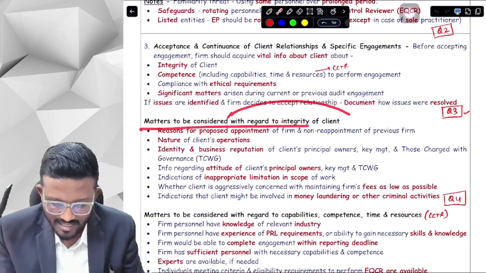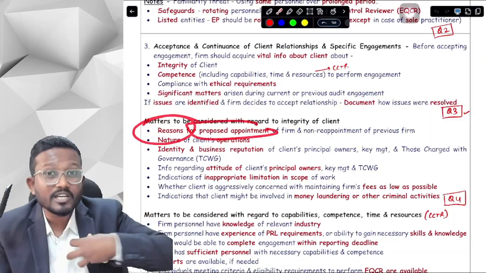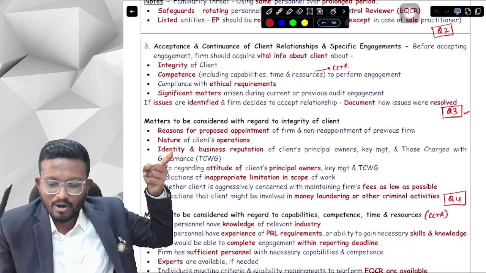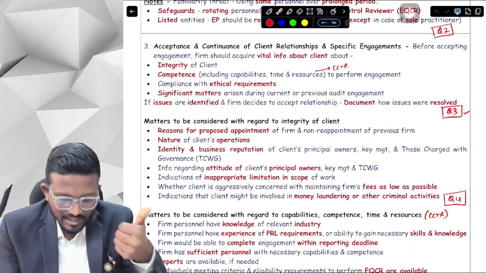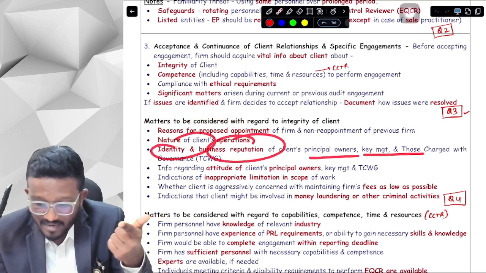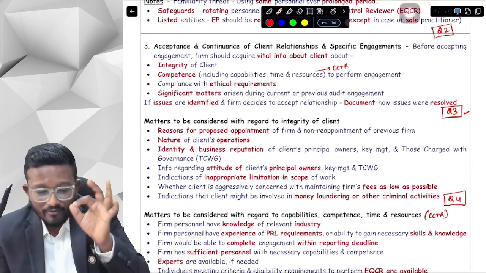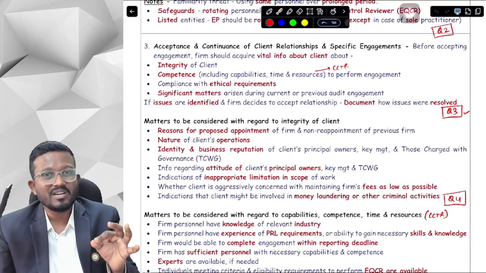So what are the matters that we need to consider with regard to integrity? First of all, what are the reasons for the proposed appointment of my firm and non-reappointment of your previous firm? Secondly, we will see about the client. What will we see about the client? The nature of the client's operations. What is the identity and business reputation of the owners, key management and TCWG? What is the information that we have regarding the attitude of the client's principal owners, key management and TCWG?